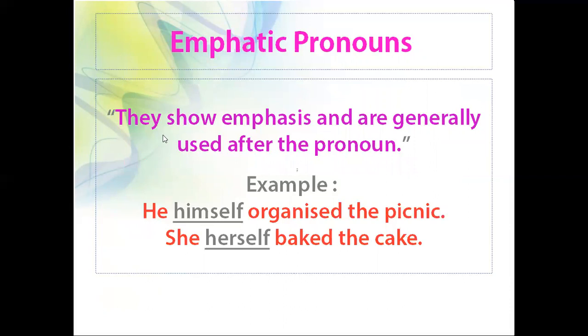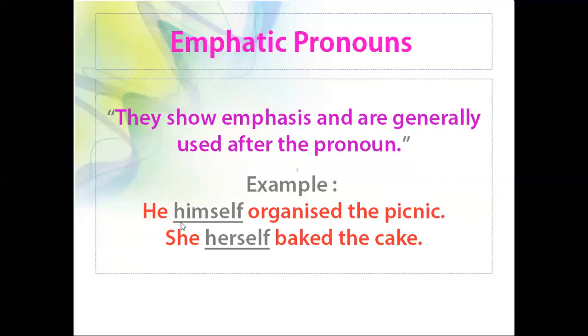Next, we are going to see emphatic pronouns. What do you mean by emphatic pronouns? They show emphasis and are generally used after the pronoun. So emphatic pronoun is nothing but it is used after the pronoun and it shows emphasis. For example, he himself organized the picnic. So here he is the pronoun. So after pronoun we should use emphatic pronoun. What is emphatic pronoun here? Himself.